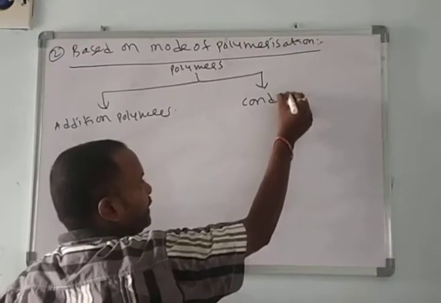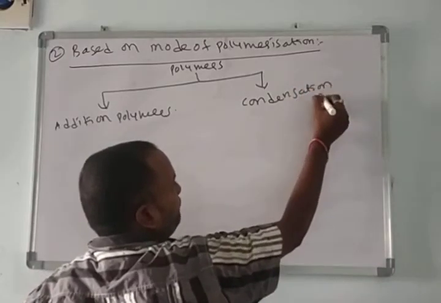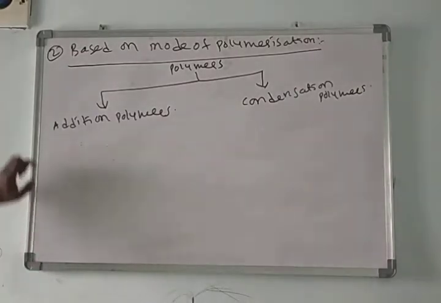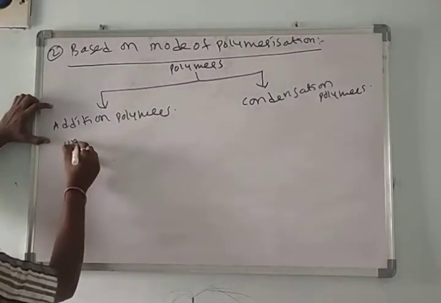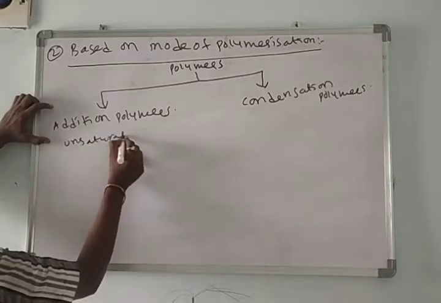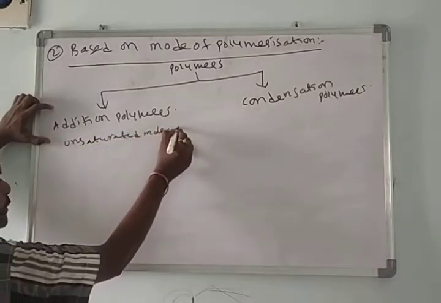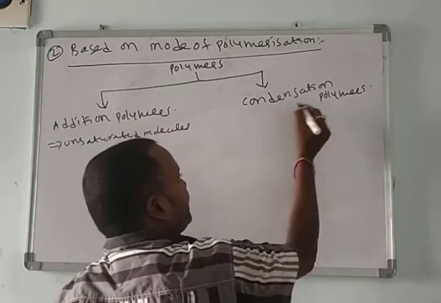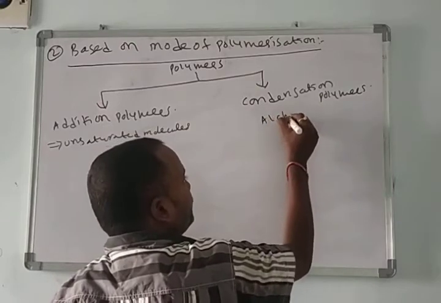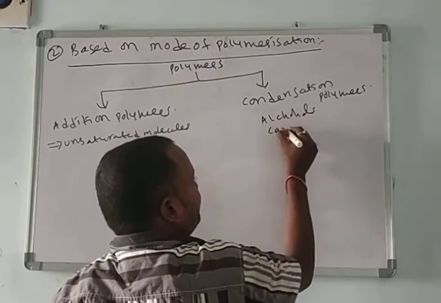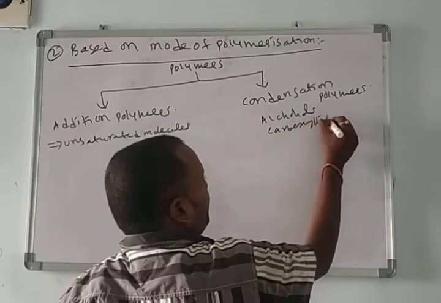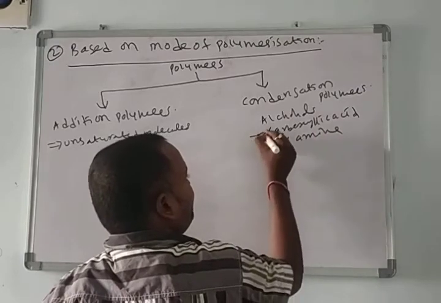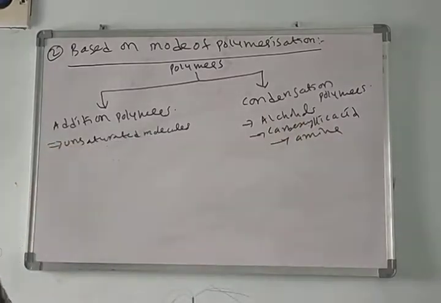One is addition polymers, and the other is condensation polymers. Addition polymers are prepared from unsaturated molecules, that means alkenes and alkynes. Condensation polymers are prepared from alcohols, carboxylic acids and amines.